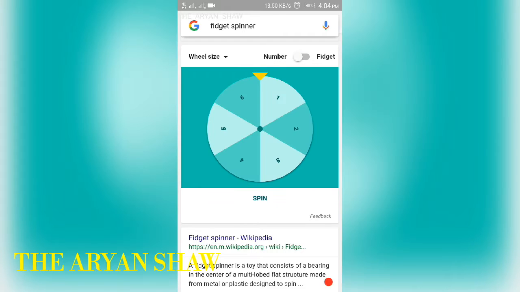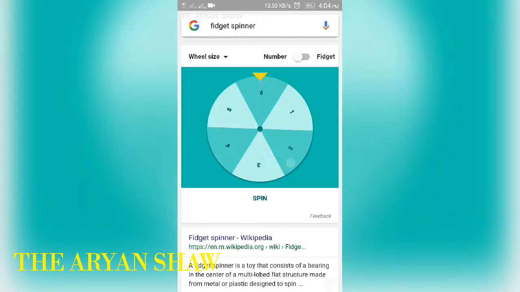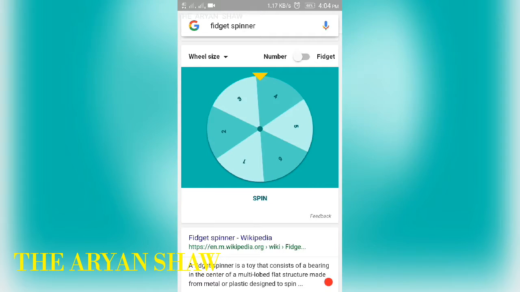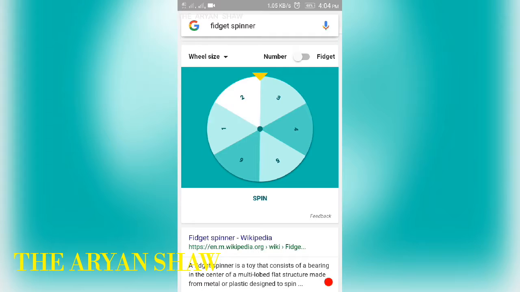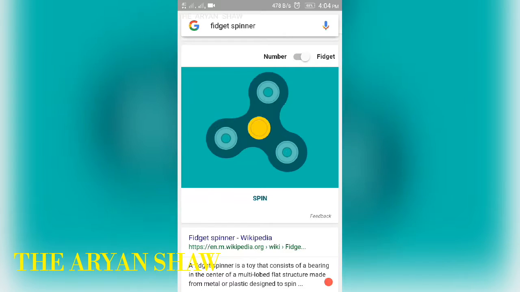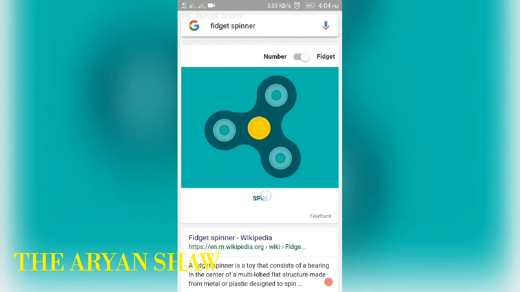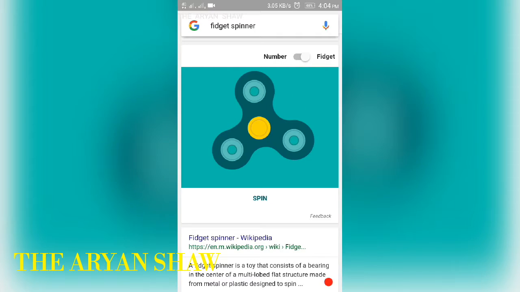Then here you get two types of fidget spinner, one of numbers, if you want to choose any random numbers, and one is the fidget spinner. If you click on spin, you can spin this fidget spinner easily and your money will be saved.